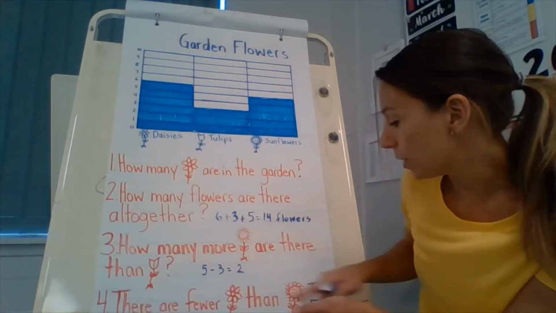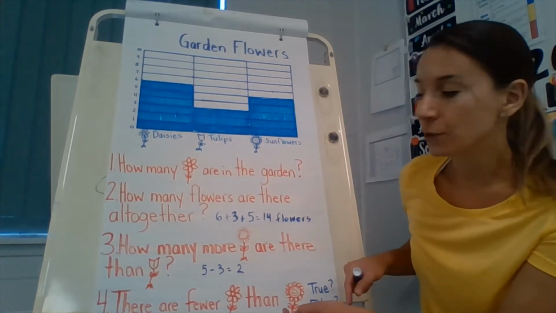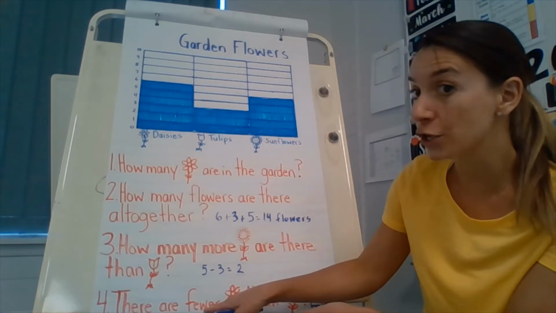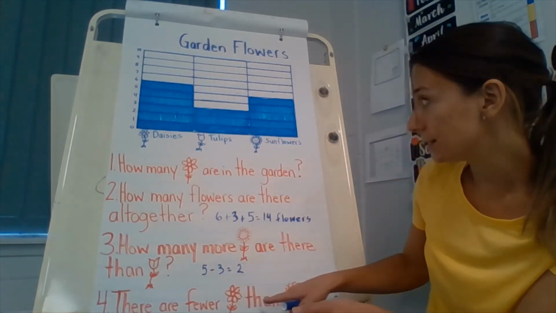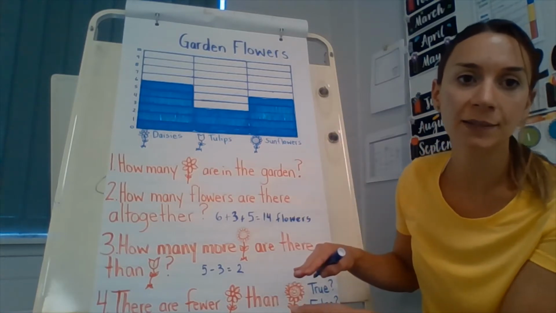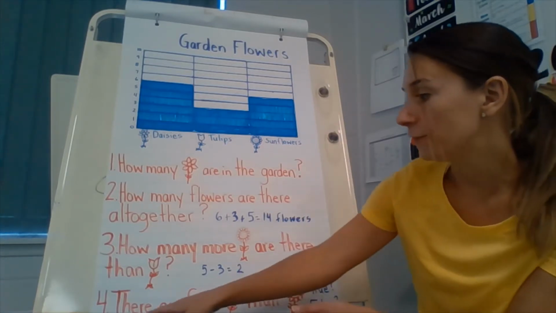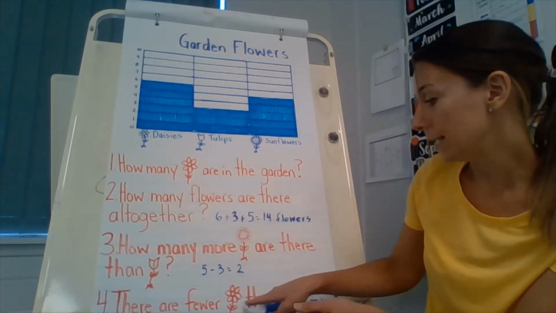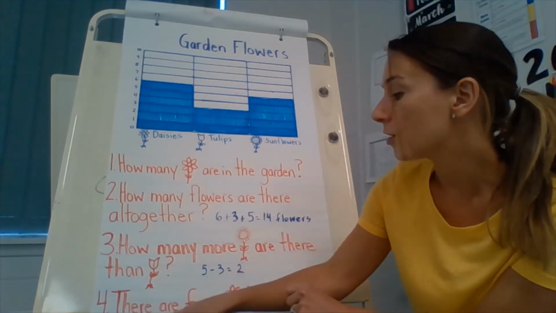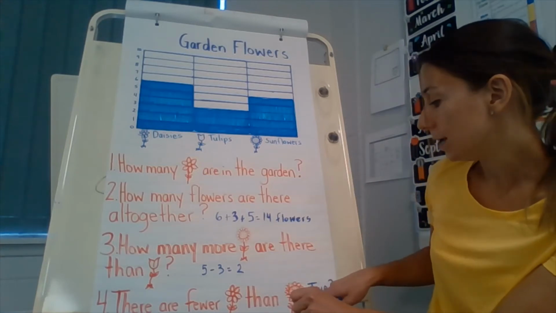And number 4, this is a true or false. So remember, it's really important to understand fewer. So it's asking, are there fewer daisies than sunflowers? Does fewer mean more or less? It means less. Okay, so if I said, are there more daisies than sunflowers, that would be a completely different question. But I'm asking, are there fewer daisies than sunflowers?